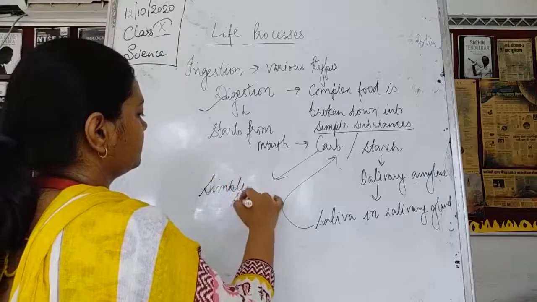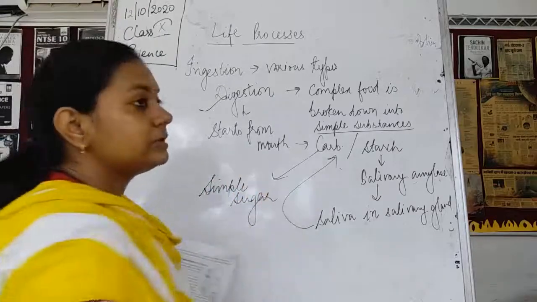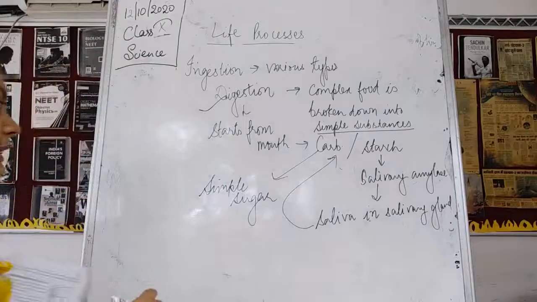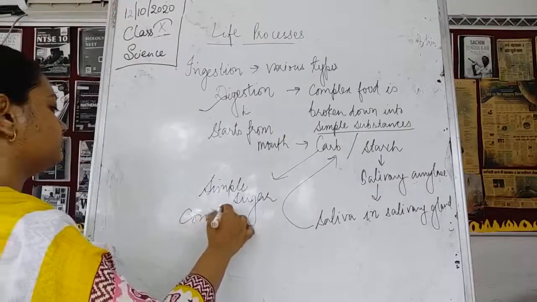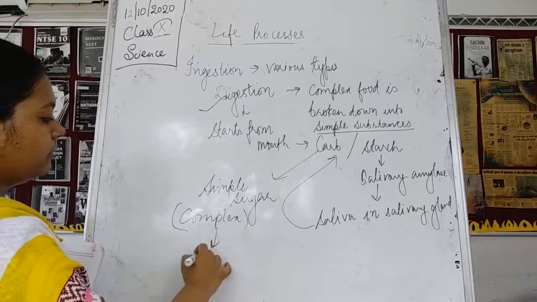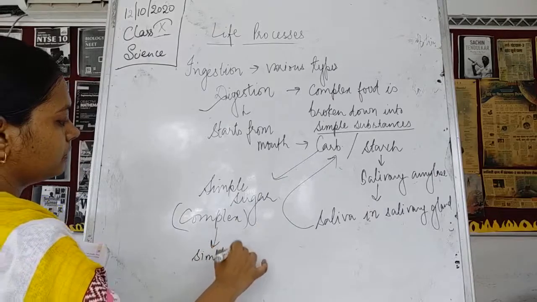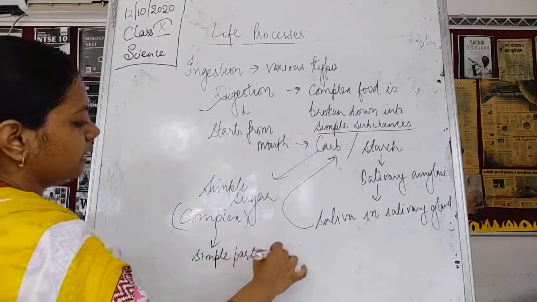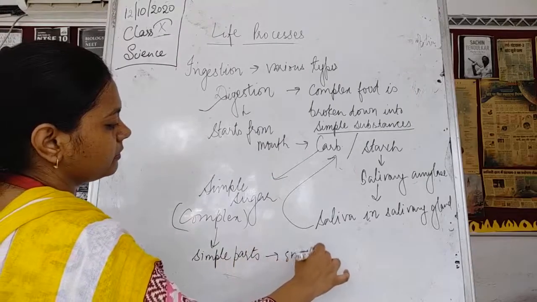This saliva acts upon carbohydrate and the starch and converts it into simple sugars. But this is not only the simple sugar, again this is a complex sugar. It is a complex sugar, which is then broken down into simple parts in the small intestine.